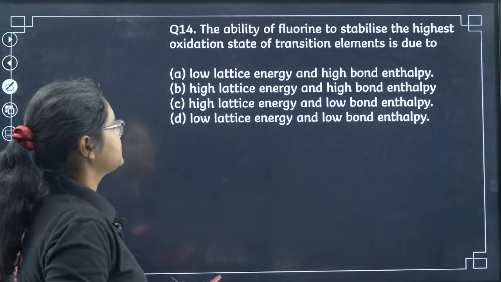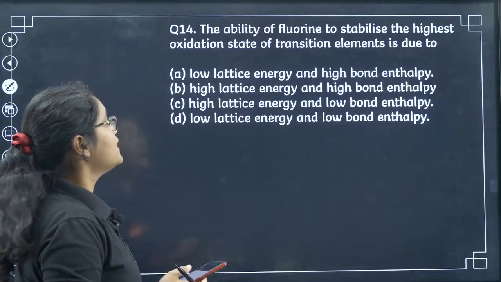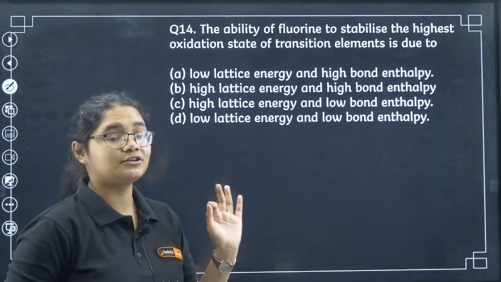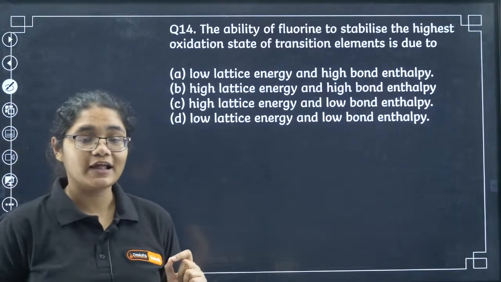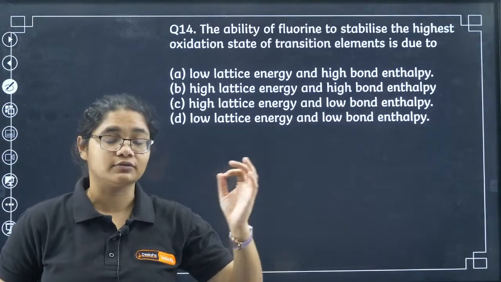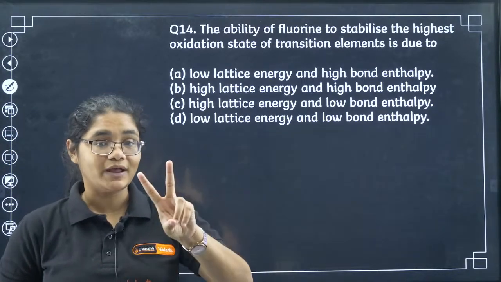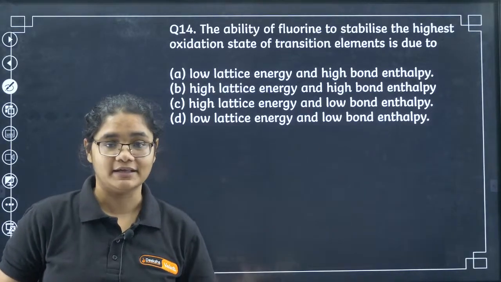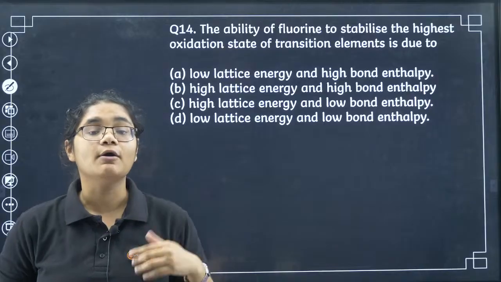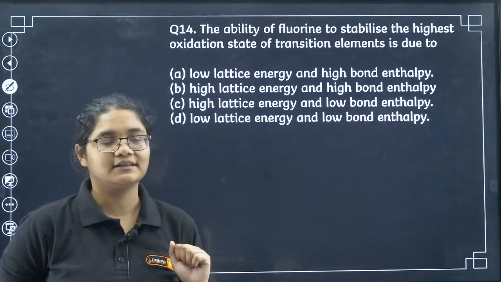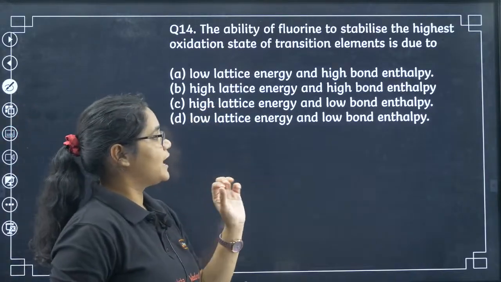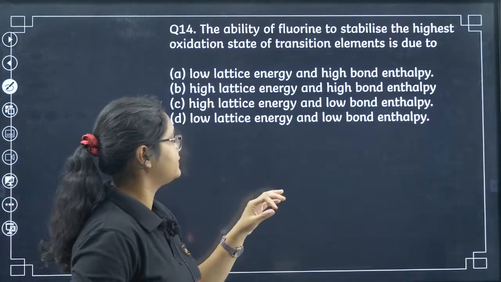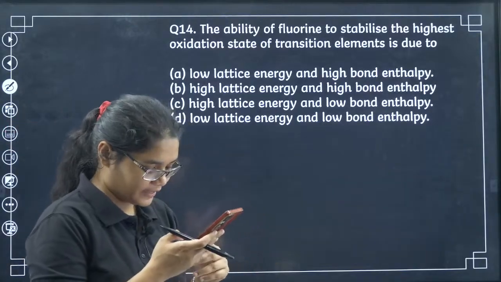Okay. Next, question number 14, very easy question again. The ability of fluorine to stabilize the highest oxidation state of transition metals is due to. So we know that the transition metals in their highest oxidation state are stabilized by two elements, fluorine and oxygen. So what is the reason why fluorine can stabilize? For oxygen, the reason is it can form multiple bonds. But for fluorine, what is the reason? Low lattice energy and high bond enthalpy, high lattice energy and high bond enthalpy, high lattice energy and low bond enthalpy, low lattice energy and low bond enthalpy.